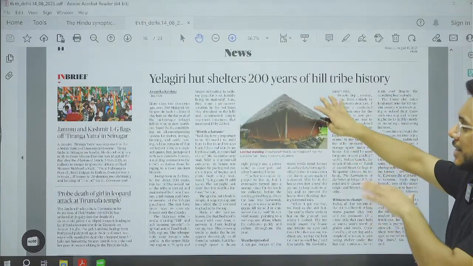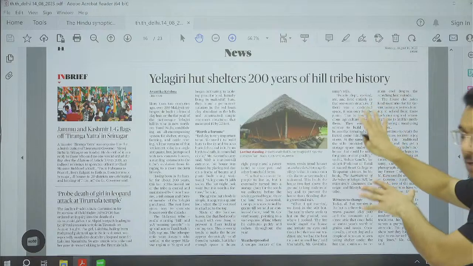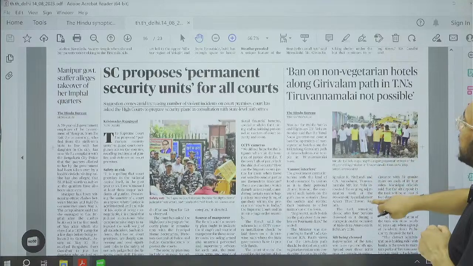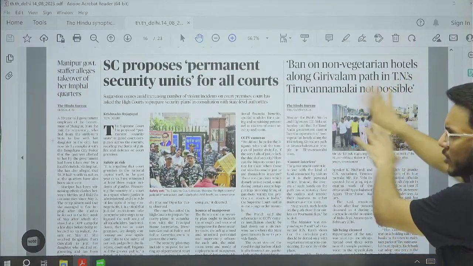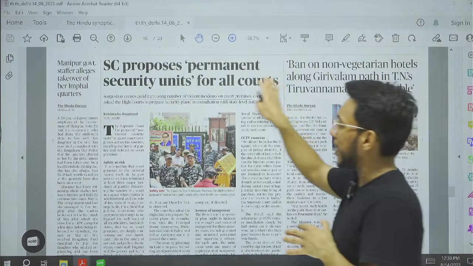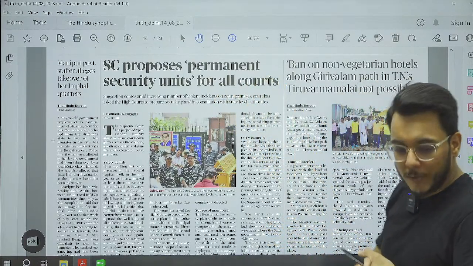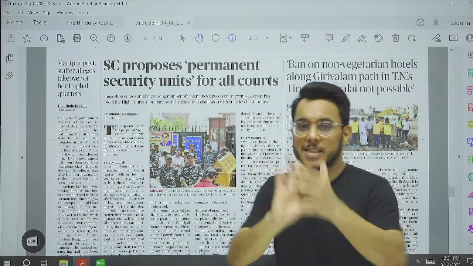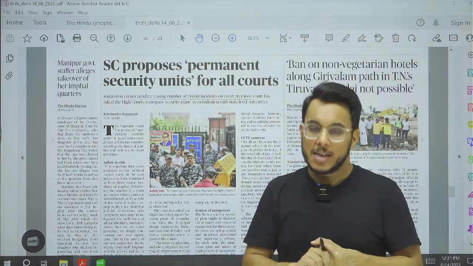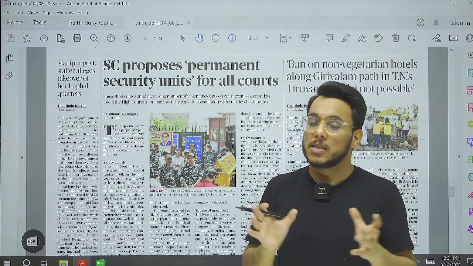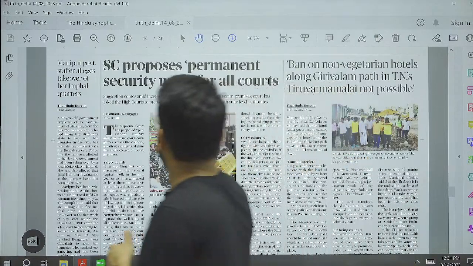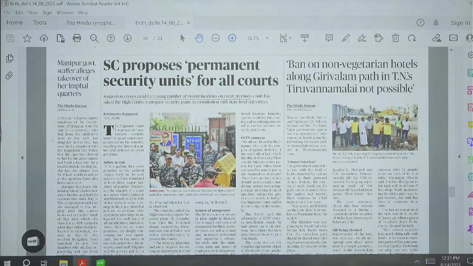Here we have an article, Yelagiri Hut shelters. Now in the prelims, such kinds of questions have been asked in the past. So we'll take this particular article. After that guys, ban on non-vegetarian hotels, not possible here. Supreme Court proposes permanent security unit for all the courts. We have seen in the past that there are many gangster attacks, shootings, etc. that have happened in court premises. This has become a very big concern because multiple such incidents have happened in the last 1 year. So the Supreme Court has proposed a permanent security unit which will guard the court premises.